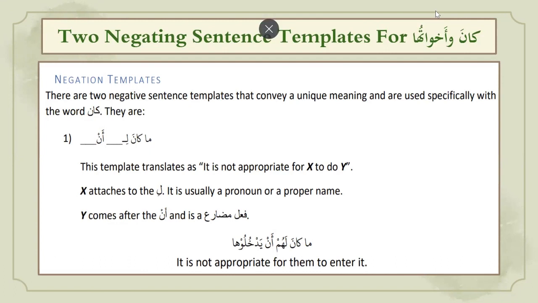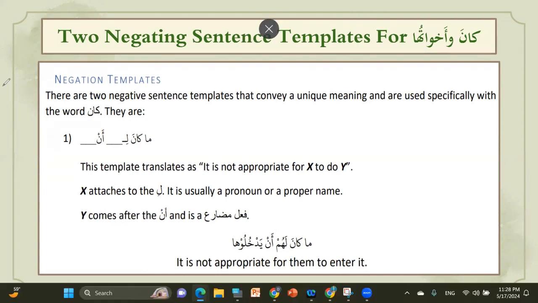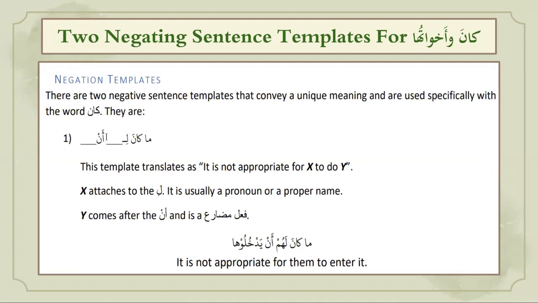Or you can say the template is: ma kana li someone on something, to do something. So someone can be huma, whom, hiya, hunna. So ma kana lahum, or ma kana lahu, or ma kana laha, then an, and then